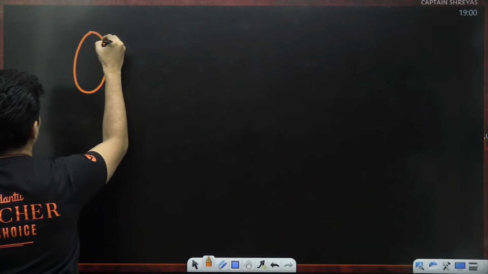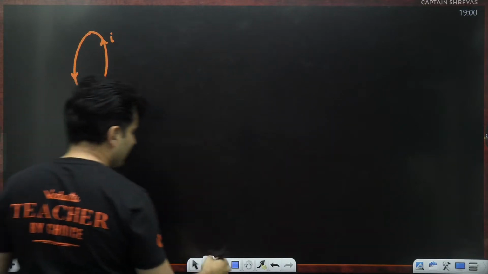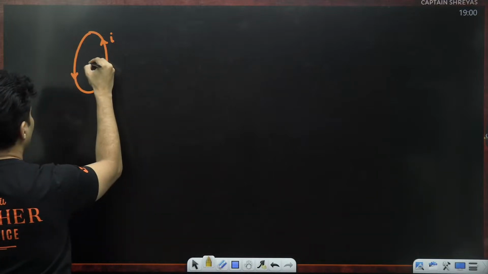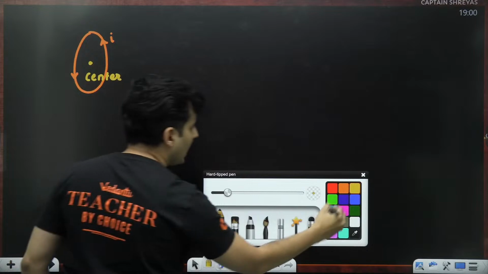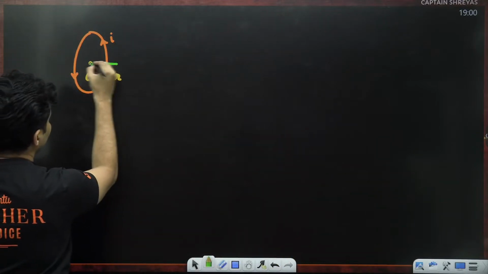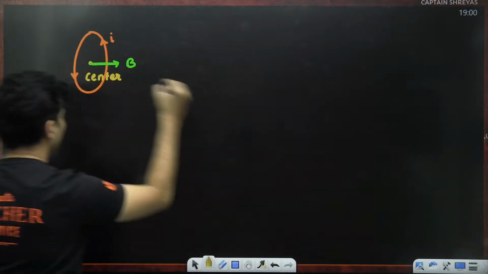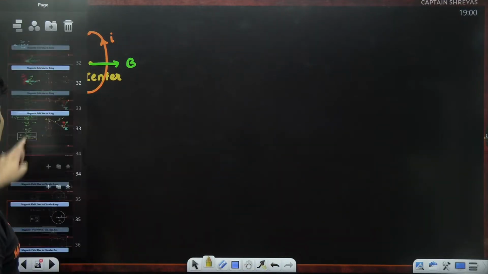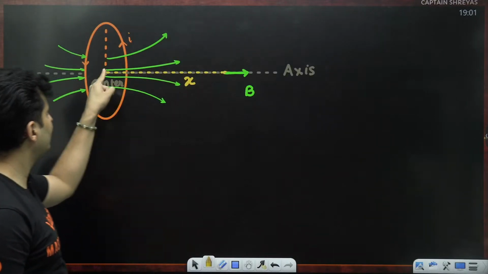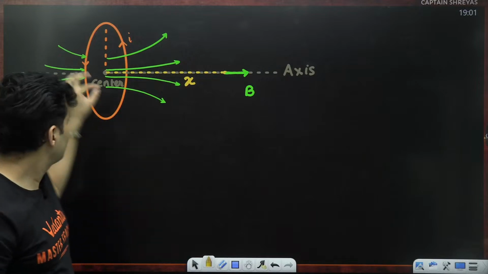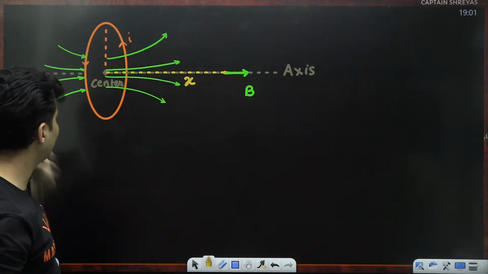If this was our coil which carried the current, instead of going anywhere on the axis, what if I was exactly at the center? At that center, how much magnetic field would there be? If you are at the center, what will be the x coordinate? Obviously, it will be 0. At the center, this x length will be 0. So I'm just finding B over here.